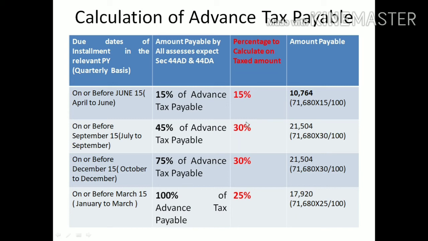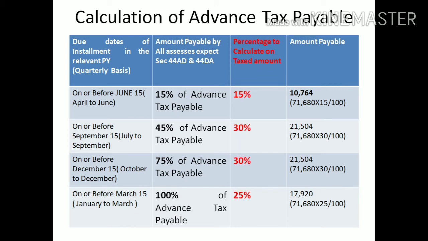Just 30%. Calculate 30% on 71,680 and you will get 21,504. Please observe, 15% you paid in the first quarter, and 30% in the second quarter, so that is 45% in total.